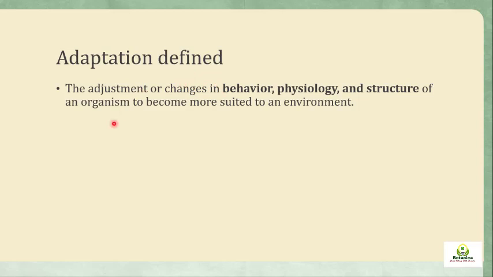So these organisms become more suited, they are adapted to the environment, and if they are adapted to that environment, they will be able to live more successfully, and they will inhabit that environment more successfully, and they can interbreed and expand their population in that particular area. So to inhabit some new environment, or a habitat, plants have to be adapted to that particular environment.